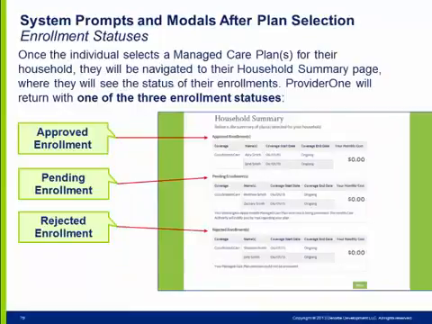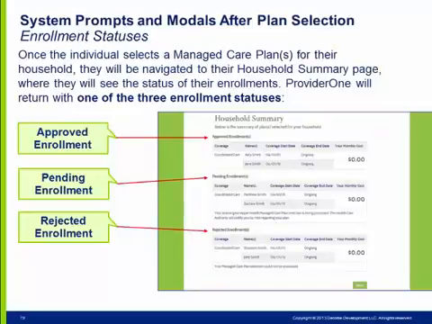Now let's review system prompts and modals after plan selection and possible enrollment statuses. Once the individual selects a plan for their household, they will be navigated to their household summary page, where Provider 1 will have returned one of the three following enrollment statuses: approved, pending, or rejected. In this screenshot, the household has received all different enrollment statuses for individuals within the household.